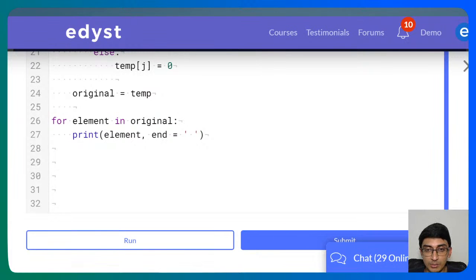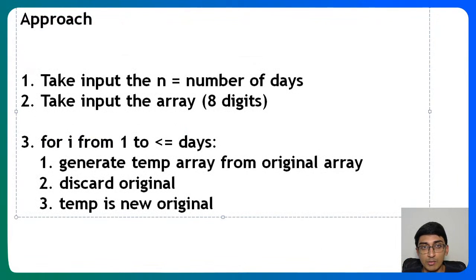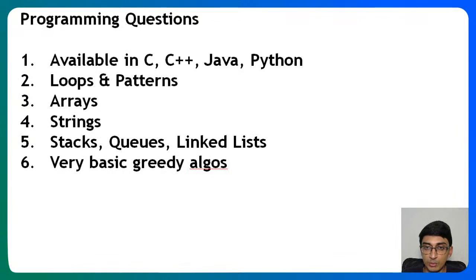So yeah, just summarizing it, guys, these are the important topics that you should prepare for Wipro Elite. So if I'll just bring up the topics. In Wipro Elite National Talent Hunt, C, C++, Java, Python, all of these languages are available. Generally speaking, these are the concepts that you should know: loops, patterns, arrays, strings, stacks, queues, linked lists, and some very, very basic greedy algorithms. There's a question called coin denominations, which will give you an idea of what kind of questions you're supposed to do.